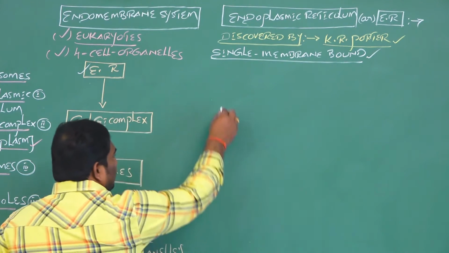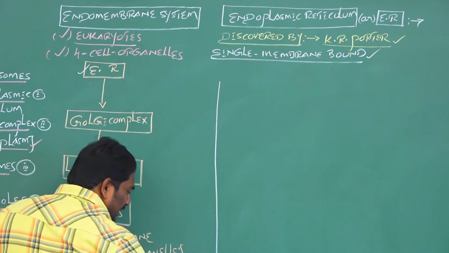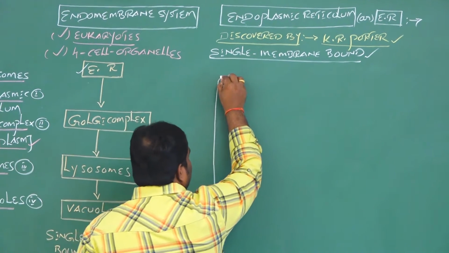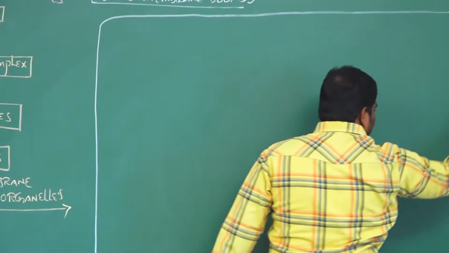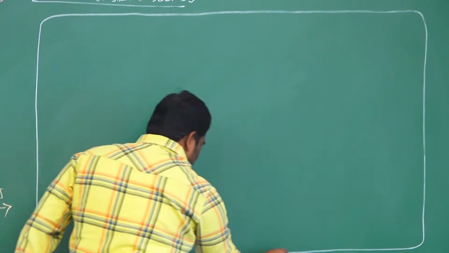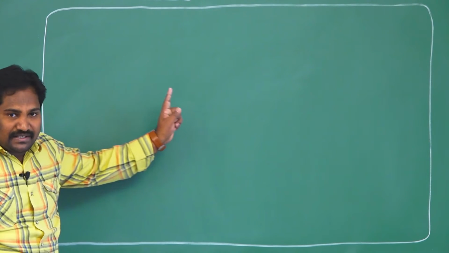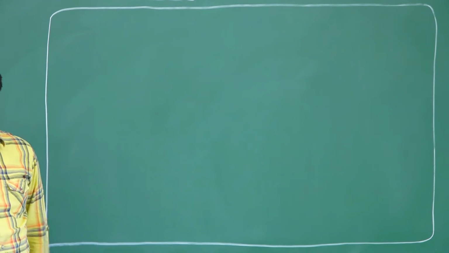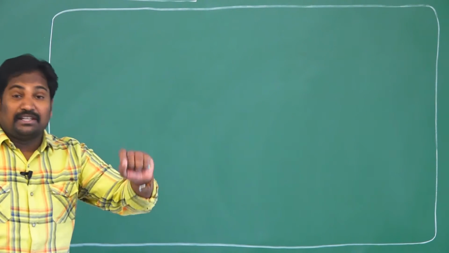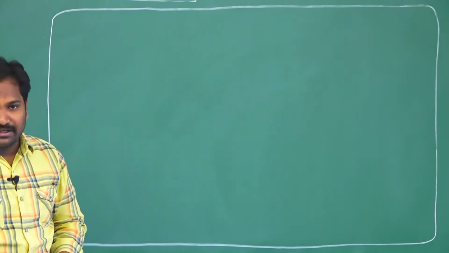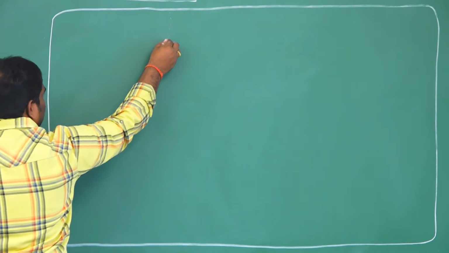For example, if you can imagine this is a eukaryotic cell, listen carefully. For ease of understanding, I would like to explain with a diagrammatic presentation of the eukaryotic cell. You can imagine this compartment is nothing but one eukaryotic cell, because endoplasmic reticulum, or the endomembrane system, is seen in eukaryotes, not seen in prokaryotes. Here, this is the nucleus.